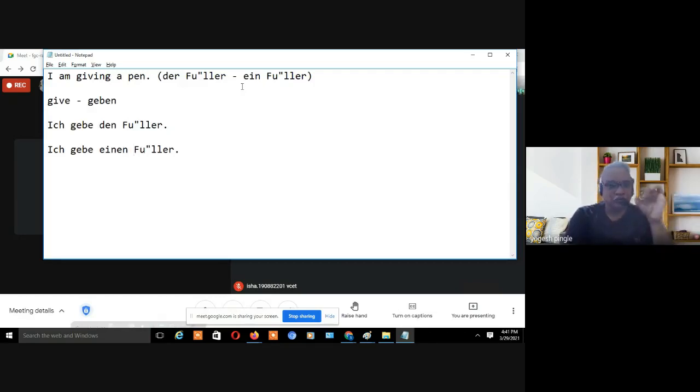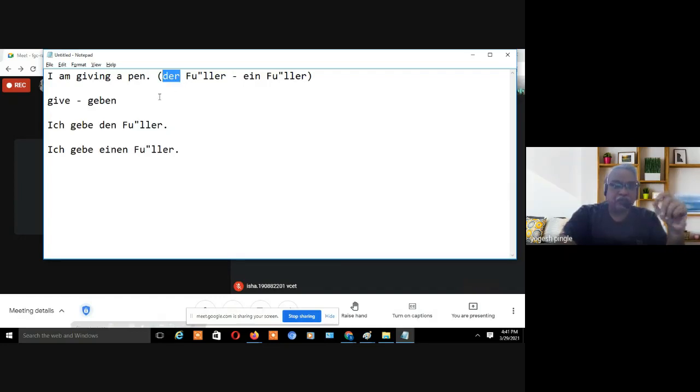Generally I will not put the, but I will put a, because I will use indefinite article, because I'm giving only one pen. So that's why indefinite article I can put it. But that indefinite article I have to put it in accusative form. Accusative form is very very important. This is in accusative form, right? I cannot say ich gebe ein Füller, right? I know pen means ein, that is fine, but this is in nominative form.